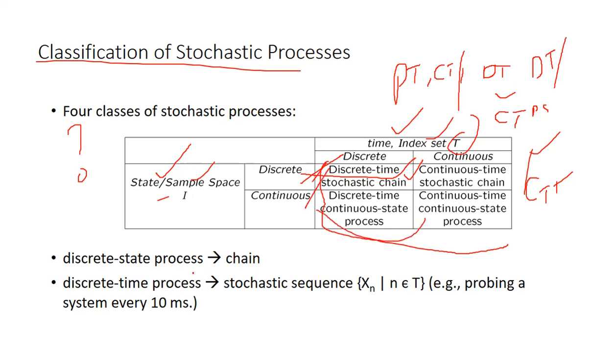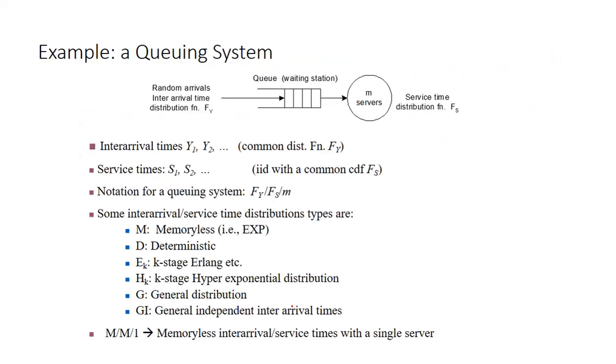These are examples. Here both are continuous state spaces, stochastic chains. These all things you can understand. See, discrete state space, Markov chain. All these things we can discuss in this video. See, this is a general example: a queuing system.